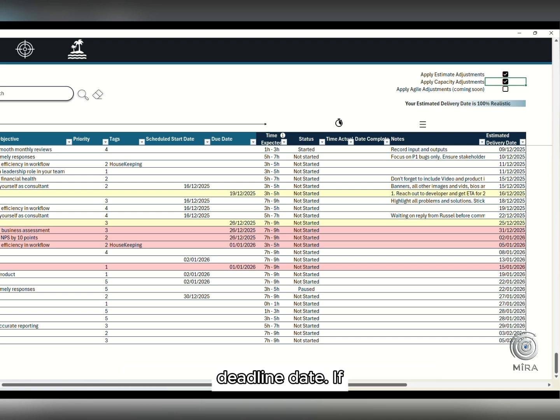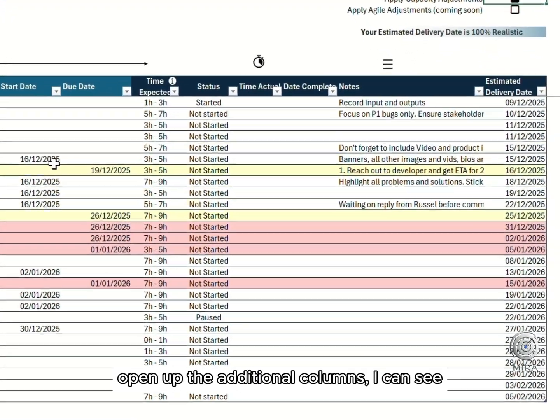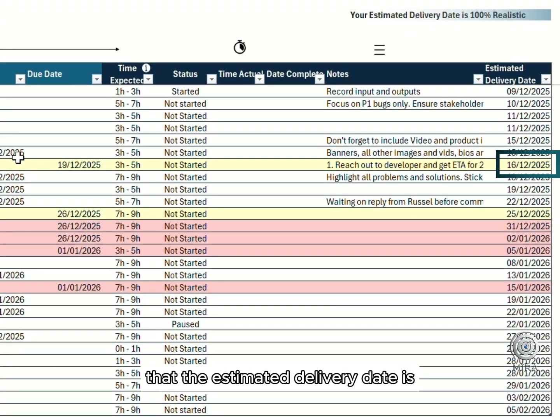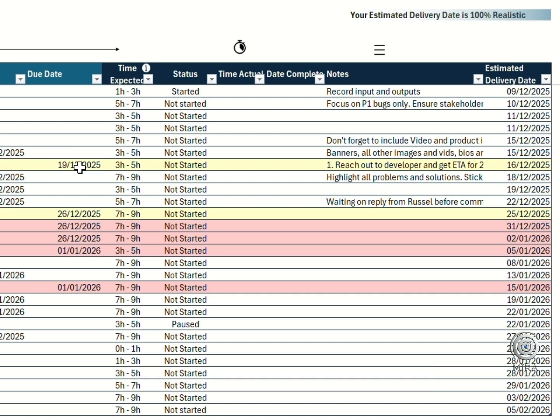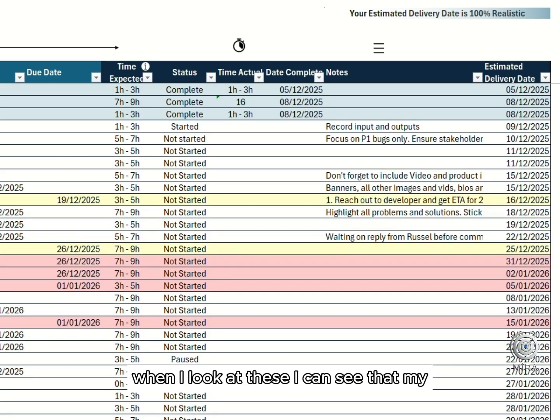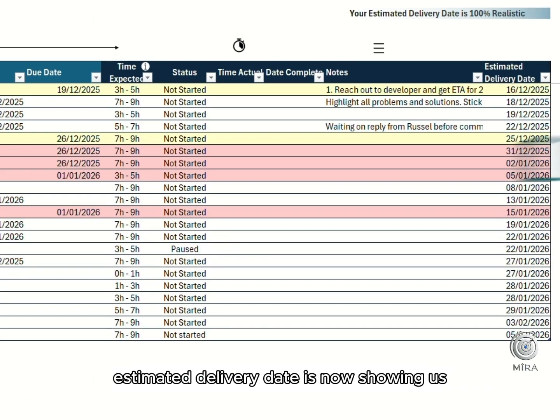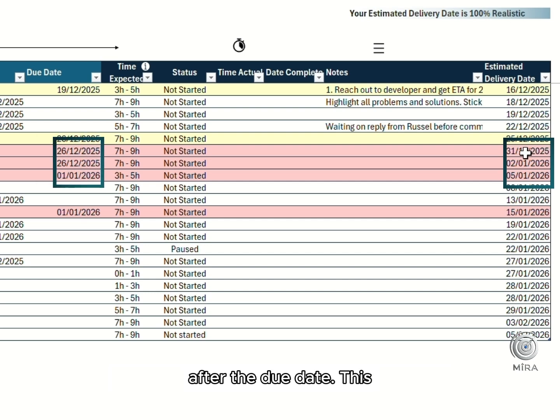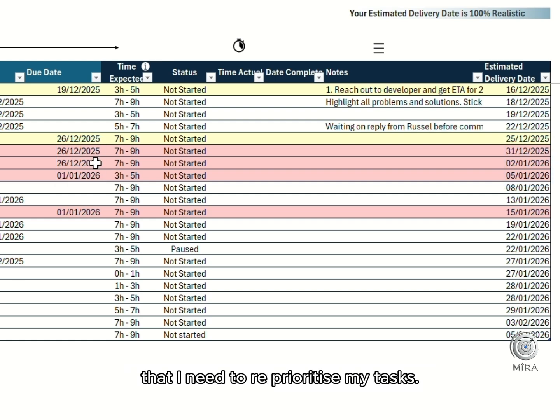If I look at the task I recently added and open up the additional columns, I can see that the estimated delivery date is within 5 days of my deadline date, and this task is at risk and appears as amber. And if I move down further, I'll see that some tasks are now appearing as red, and when I look at these I can see that my estimated delivery date is now showing as after the due date. This gives me a really great early indication that I need to reprioritize my tasks.